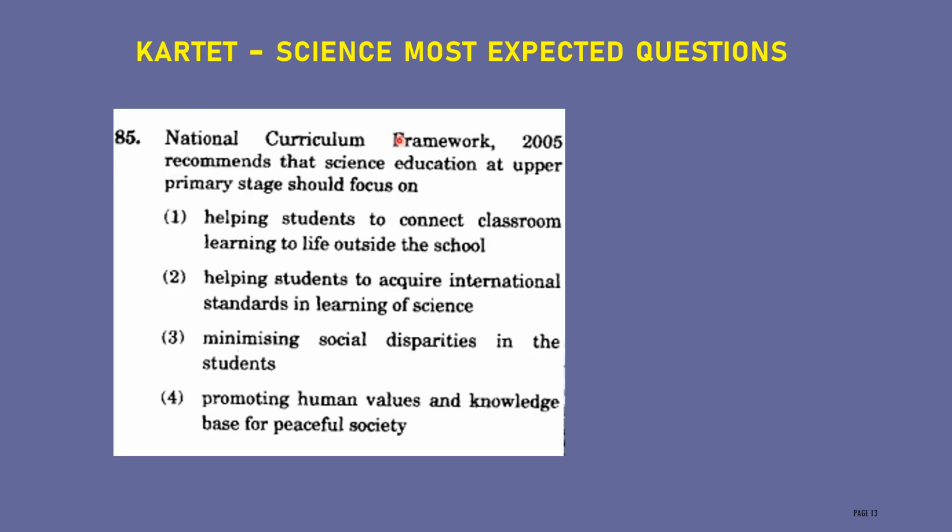Next one, National Curriculum Framework 2005 recommends that science education at upper primary stage should be focused on. Option 1, helping students to connect classroom learning to life outside the school. Option 2, helping students to acquire international standards in learning of science. Option 3, minimizing social disparities in the students. Option 4, promoting human values and knowledge base for peaceful society. The correct option for this question is very important. Every time they will ask about National Curriculum Framework 2005: helping students to connect classroom learning to life outside the school.